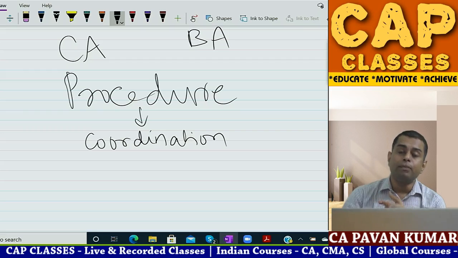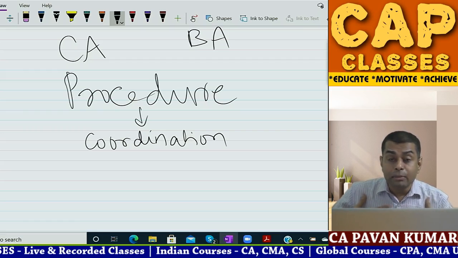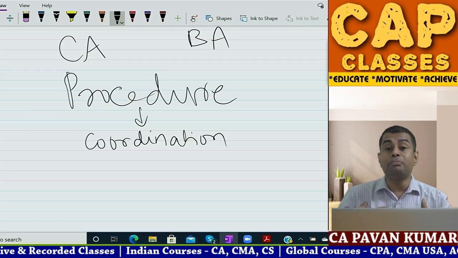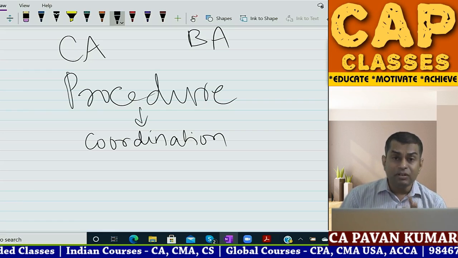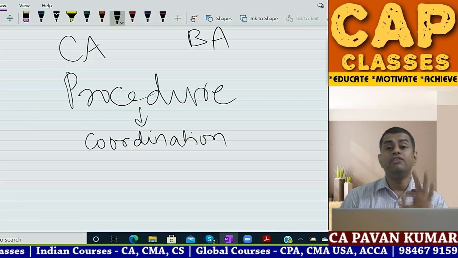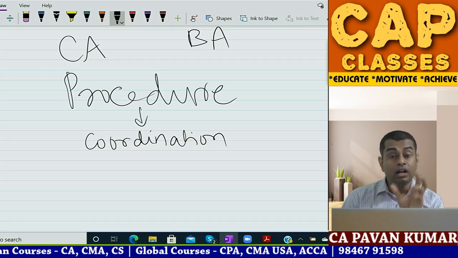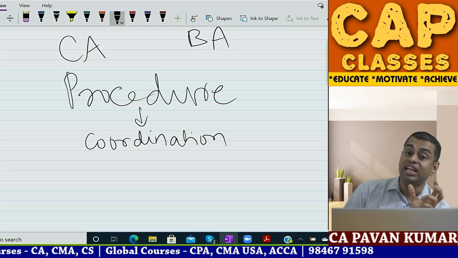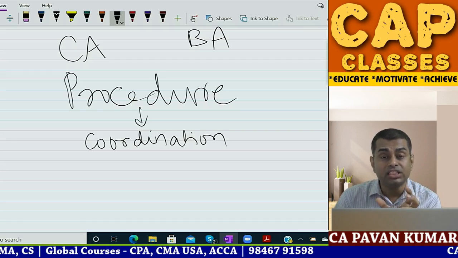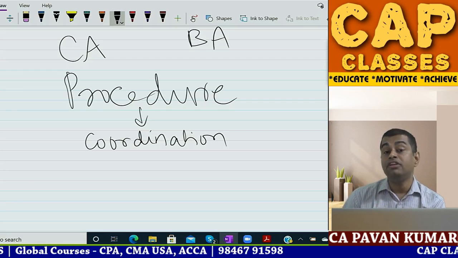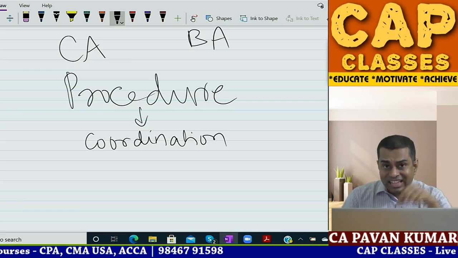Example 2. I am appointed as auditor of Infosys. Infosys prepared 3 sets of financial statements. Pavan sir, is it not fraud? No. Infosys prepared 3 sets of financial statements on the same balance sheet day. One financial statement as per accounting standards applicable in India, one as per International Financial Reporting Standards applicable in the UK and Europe, and one with US GAAP, because Infosys is listed in the US also, and in the UK also.